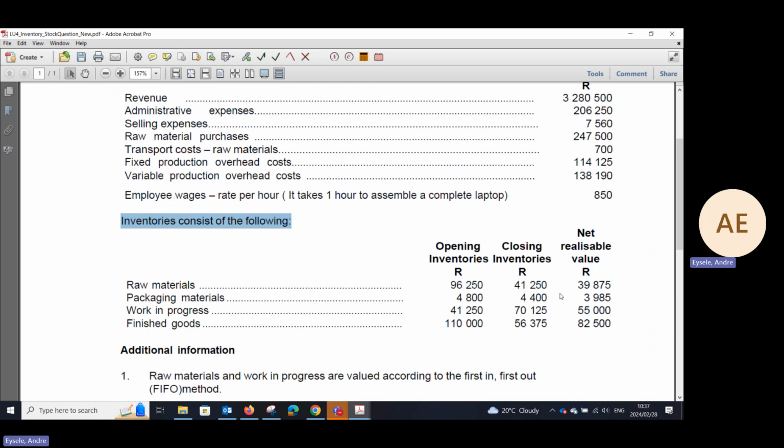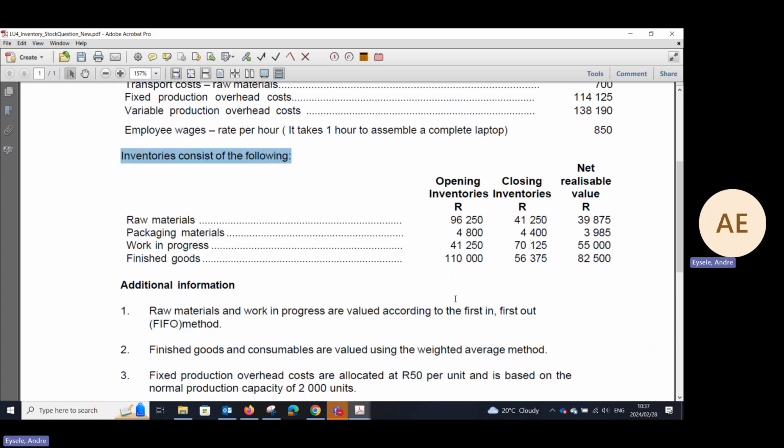As you also know, inventory under IAS 2 is measured at the lower of cost and net realizable value, so that we don't over cost, or there's not an item or a cost that is more than what it will realize in a normal sale. So therefore, the net realizable value is given to you on an item by item basis.